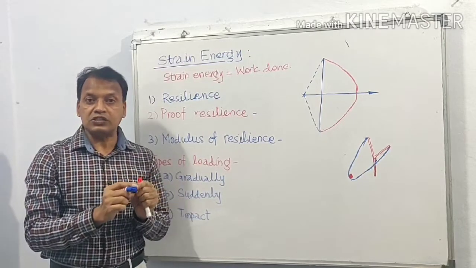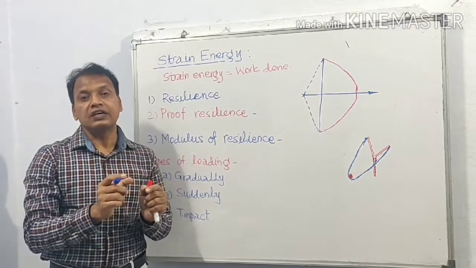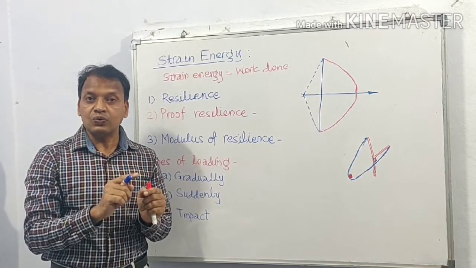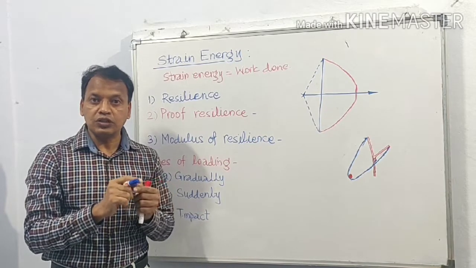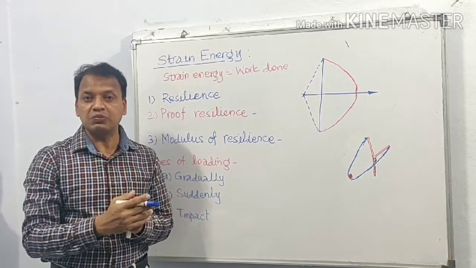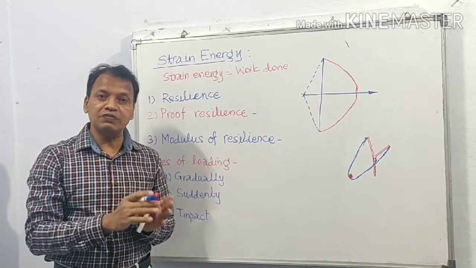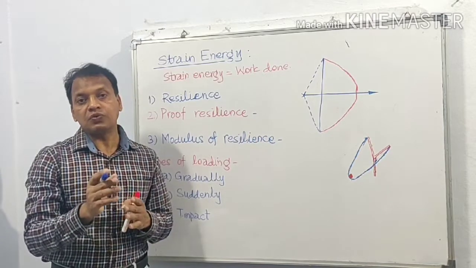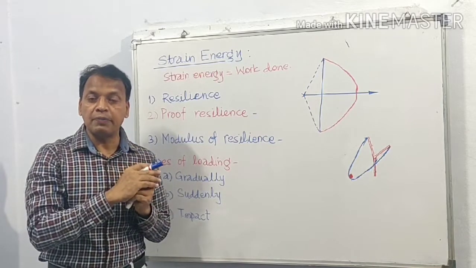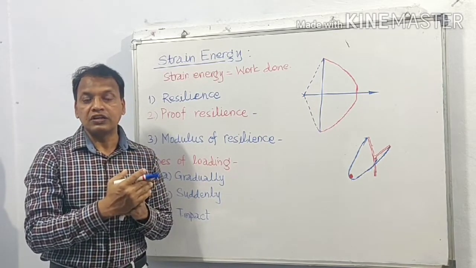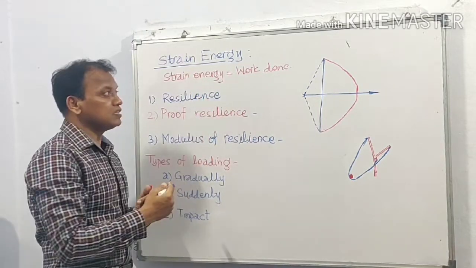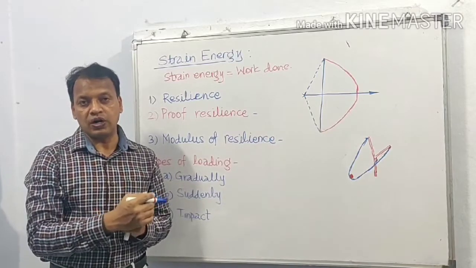So when a body is strained because of external loading, that external loading is causing deformation, and thus work done is equal to external load into deformation, because work done is the product of force and displacement. Here displacement is in the form of deformation. Therefore force into deformation is the work done, and the energy stored in the body because of this straining is equal to work done. So the principle used here is strain energy is equal to work done.